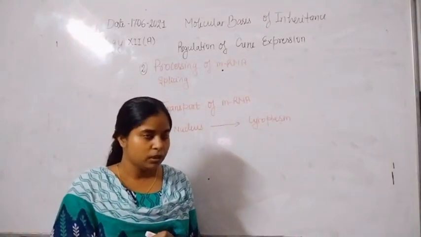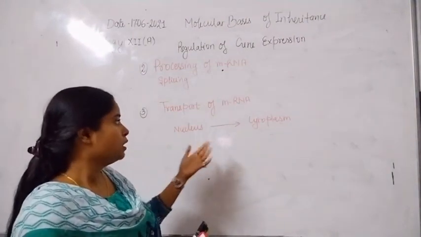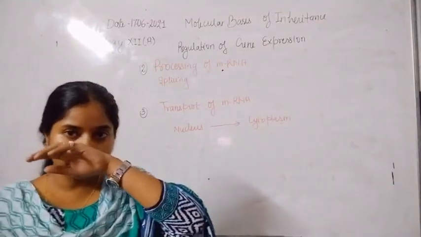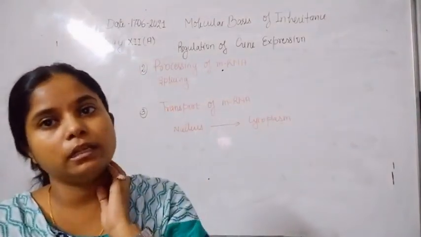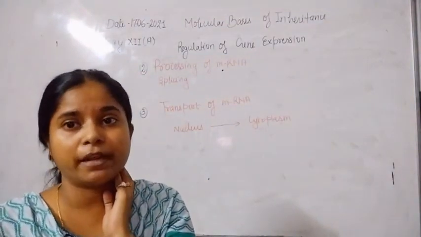As we know, there are so many components present in the nucleoplasm and in the cytoplasm, so many elements also. They generally react with the 3' hydroxyl group.